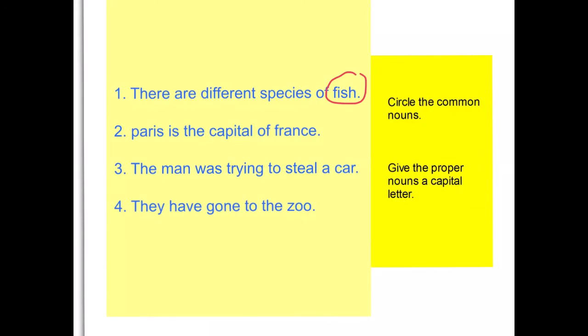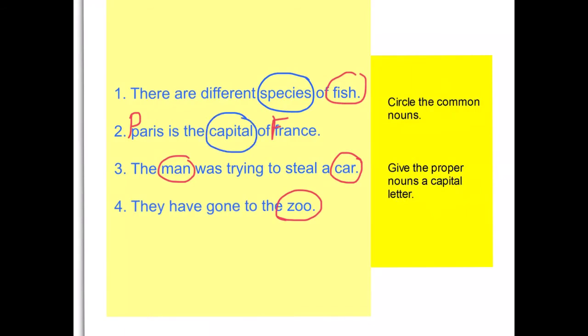Well, we've got to give some capital letters to our proper nouns. So Paris and France. Third question. The man was trying to steal a car. We have to circle our common nouns. Car and man. And number 4. They have gone to the zoo. We have to circle our common noun. Zoo. Did you spot any others? We could have added species for a common noun, as well as capital.